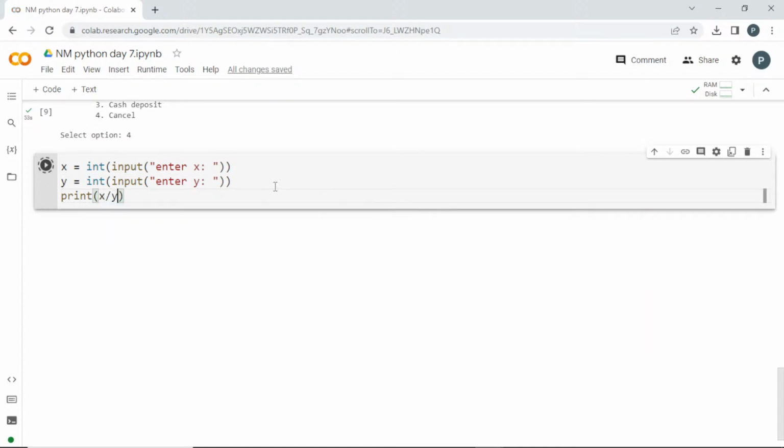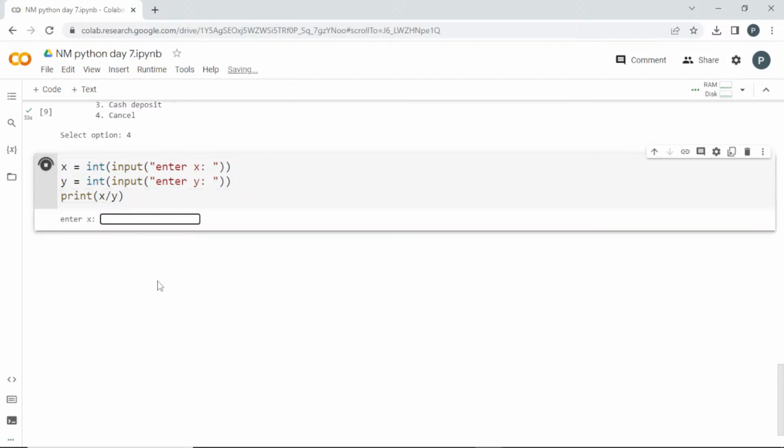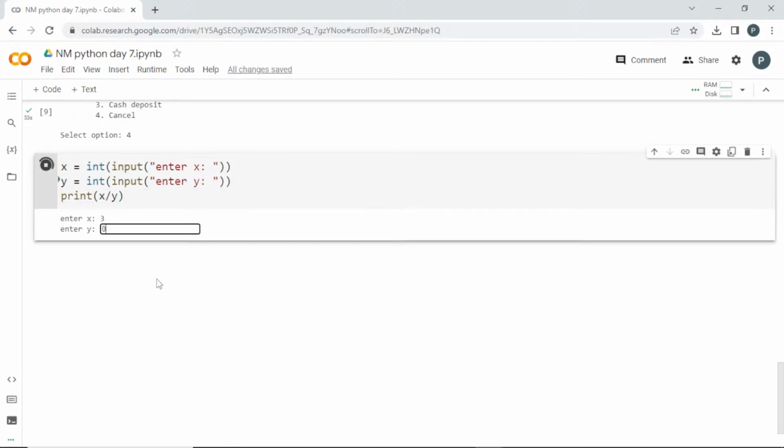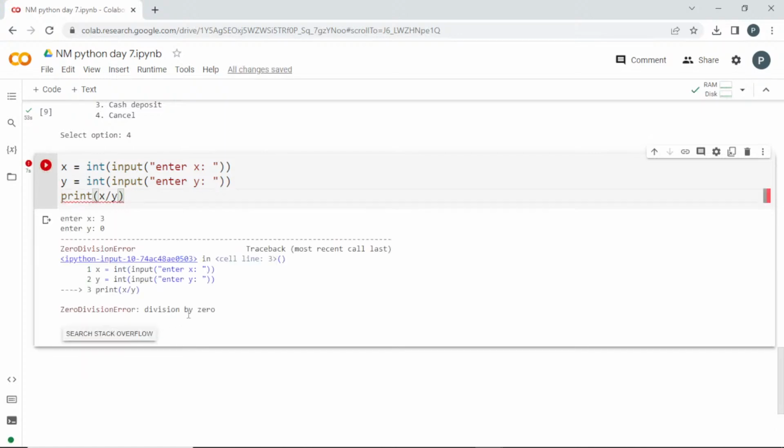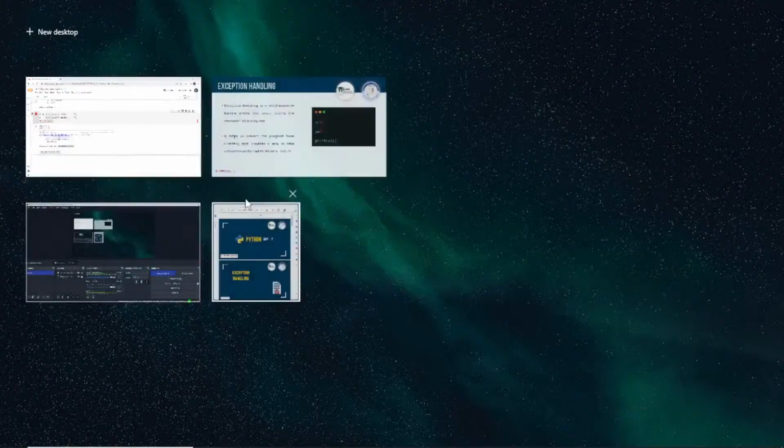If I run this, it is going to ask me the values of X and Y. If I enter the X value, it is fine. But if I enter 0, see here, it is a division by 0 error, right? So we will be getting an error. In that case, how are you going to avoid it? In this situation, we will be using exception handling.